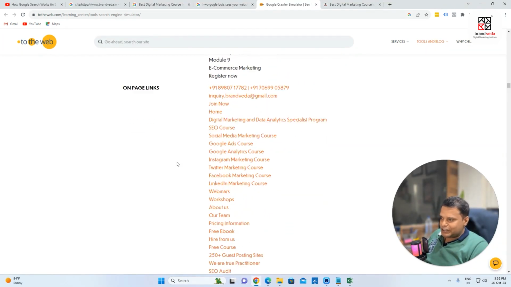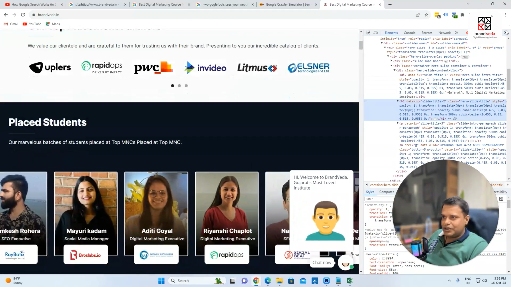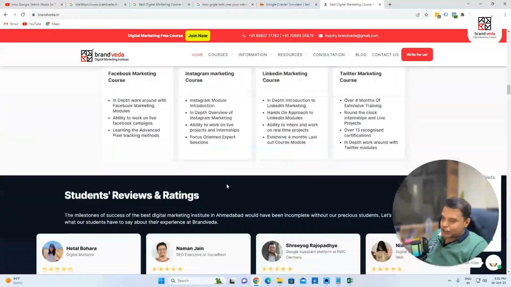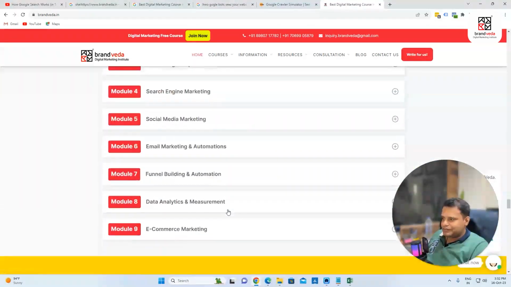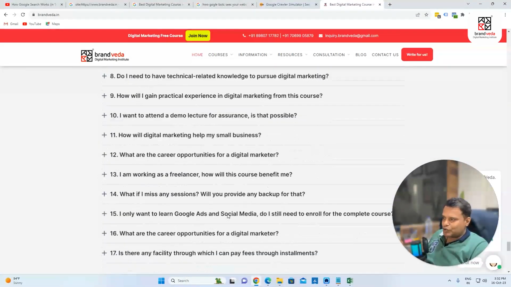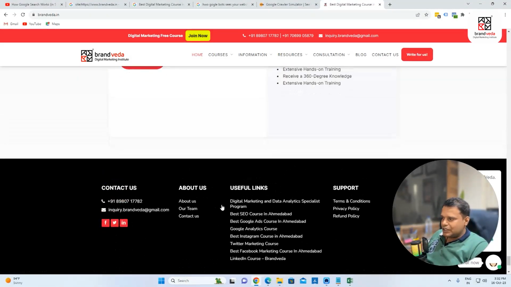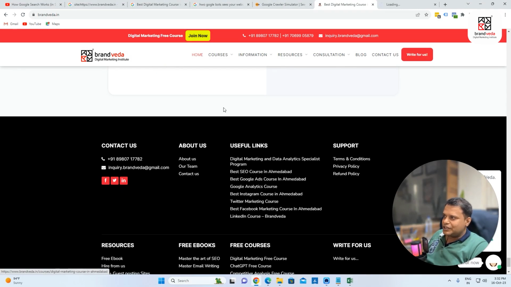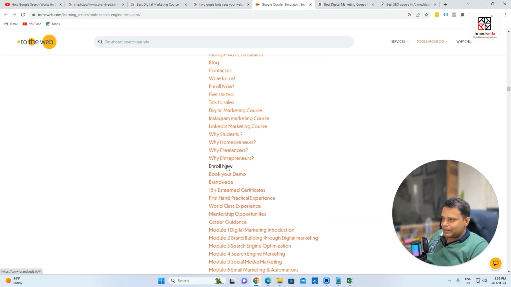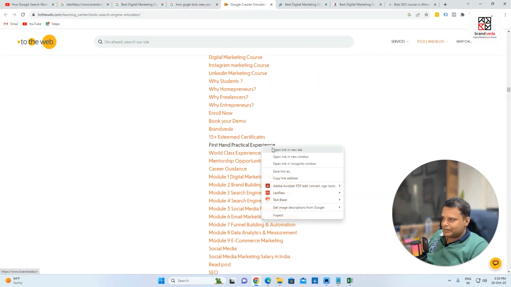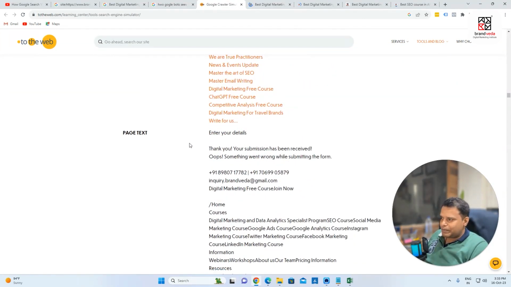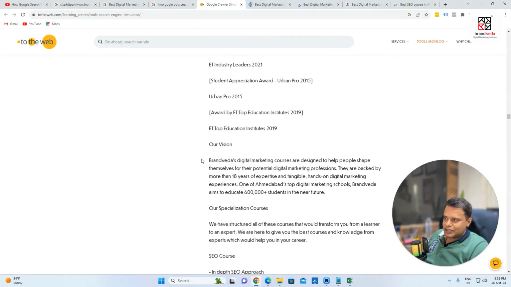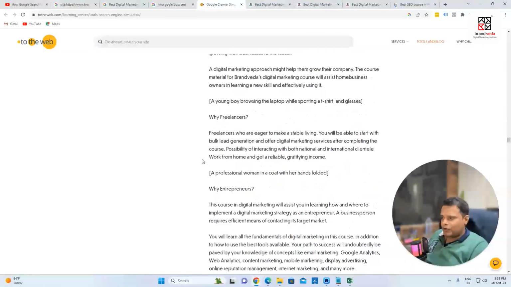These are all on-page links. You can see that these are all internal links. So Google always checks how your pages are connected. If I go down, I might have a lot of links. You can see that these are all FAQs, all linked, all internal links. So Google is saying how many links. If I click here, I'll go to that page. No problem. The point is it's showing me how many links, and the page text, which is the exact text coming on my website.